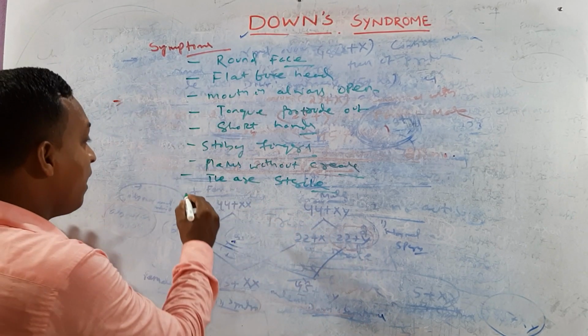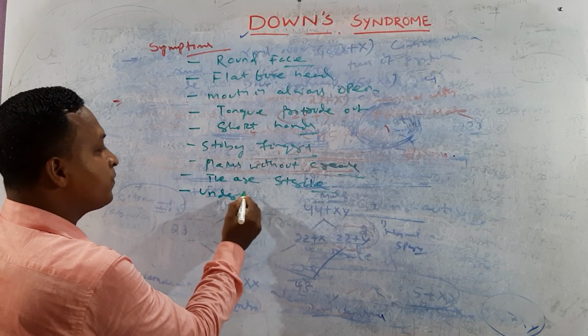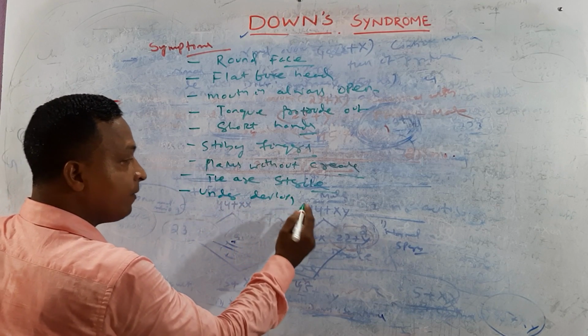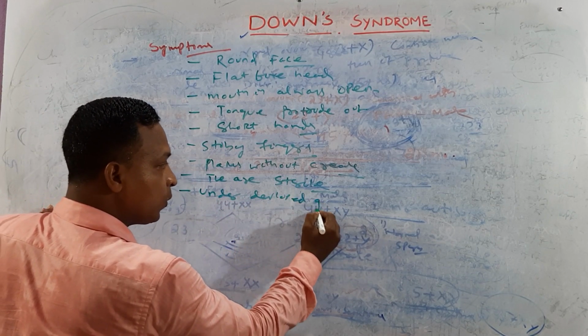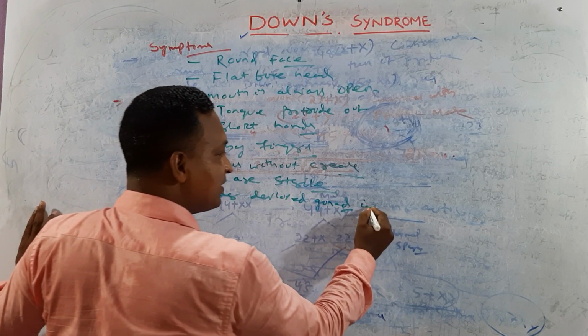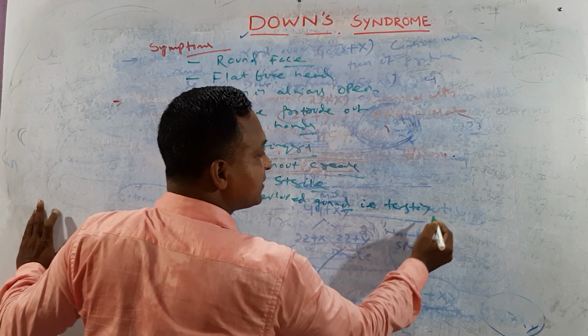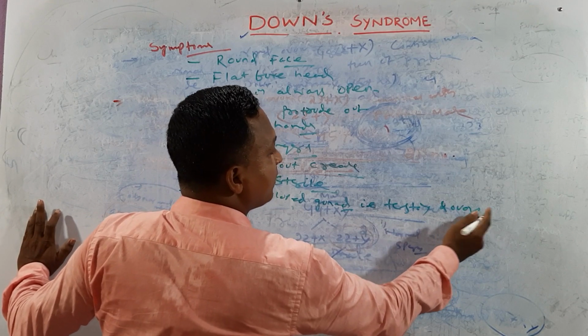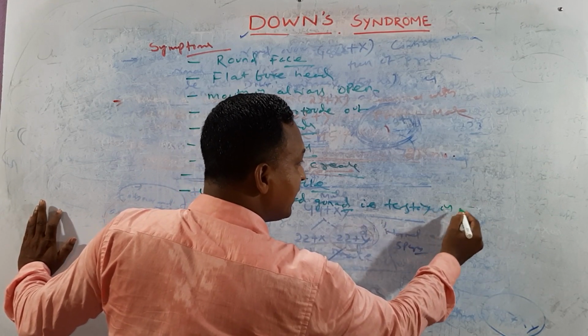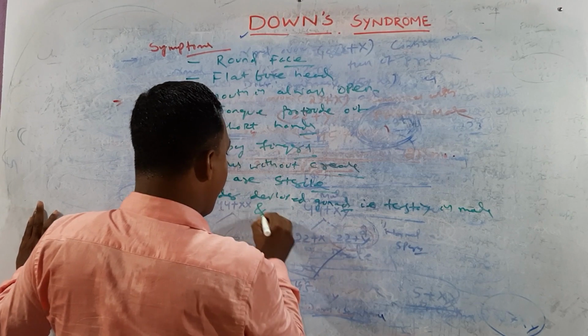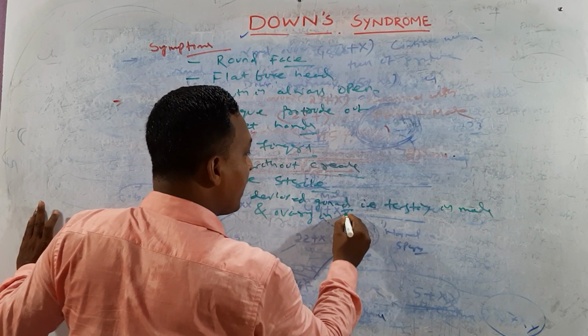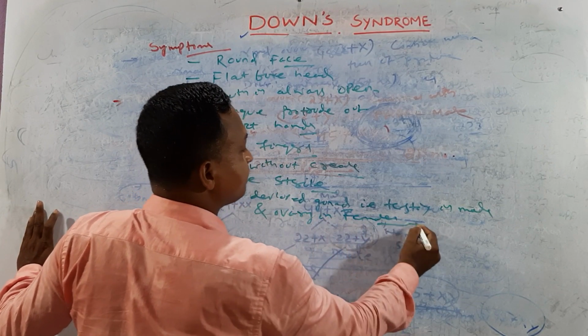Okay, next one: underdeveloped gonads. You know gonads? That is the testis in male and the ovary in females. Clear?